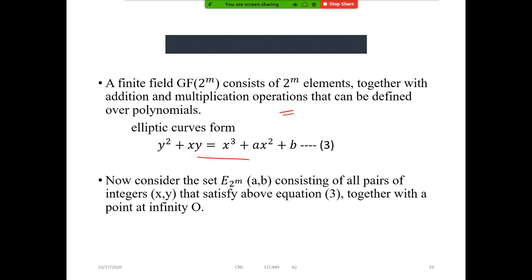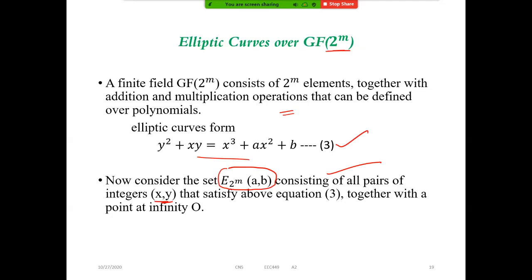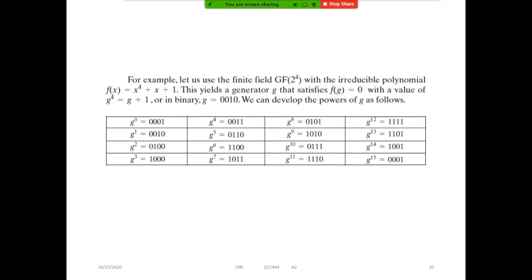So now see the set. The set is E suffix 2 power m, a comma b, consisting of all pairs of integers x comma y that satisfy this equation, right? So here the cubic equation is different, and the operation is also different.